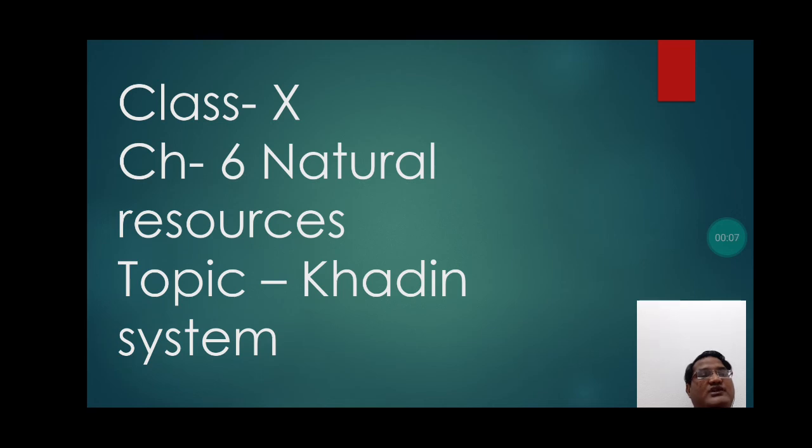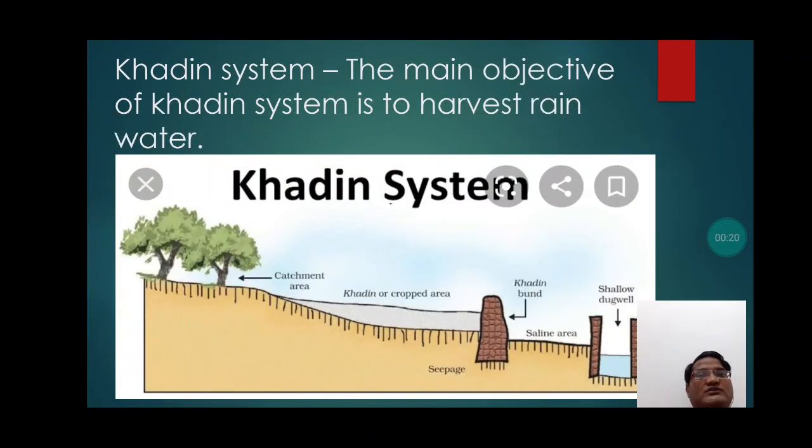Today we are going to study the topic Khadim system from chapter 6, Natural Resources. Khadim system. The main objective of the Khadim system is to harvest rainwater.